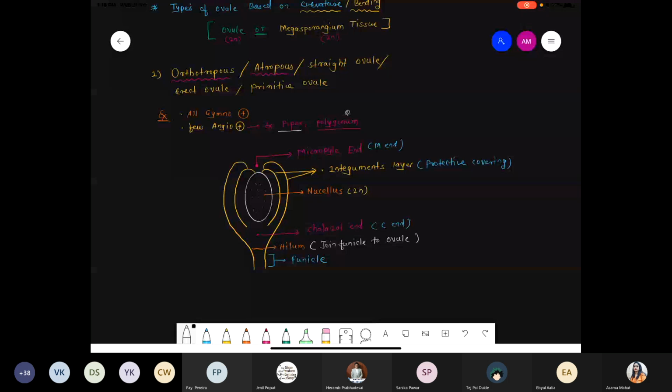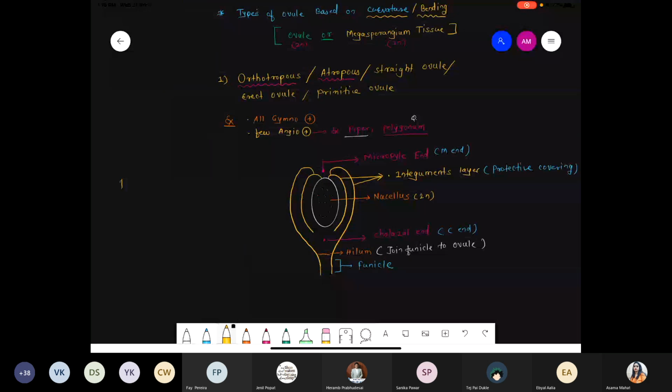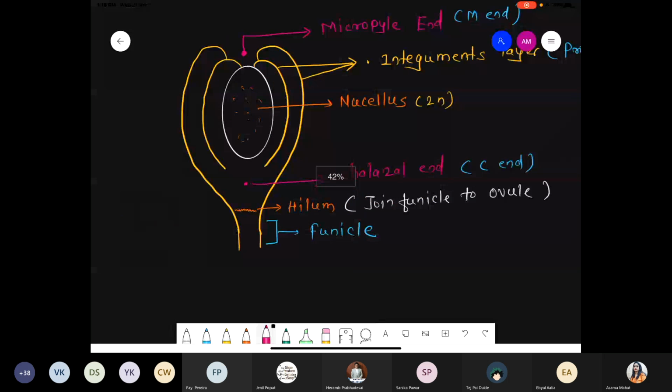So if you see a typical ovule, inside the typical ovule, micropylar end, I'm just writing that as M end, as well as chalizoid end, that is C end, as well as the funicle. So three parts, micropylar end, chalizoid end, and the funicle, are coming.